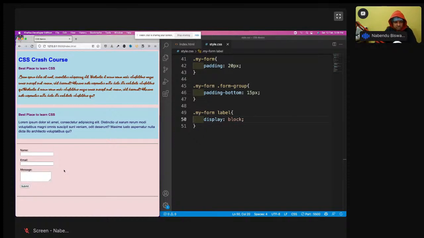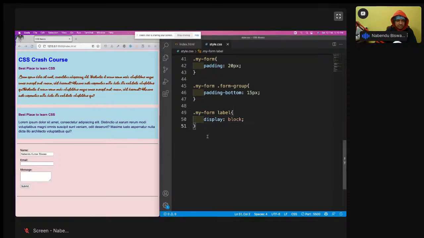Okay, so the thing which I want right now is to have this text box to be extended completely. This text box to be extended till the end, and I want a bit of padding here. See, if I type something here, this is very close. I want a bit of padding here also. So for that, what I'm going to do here,